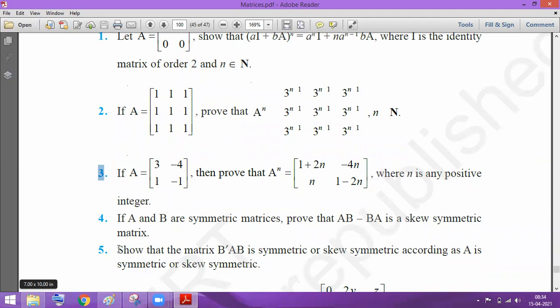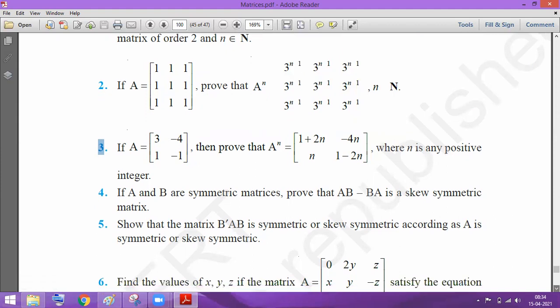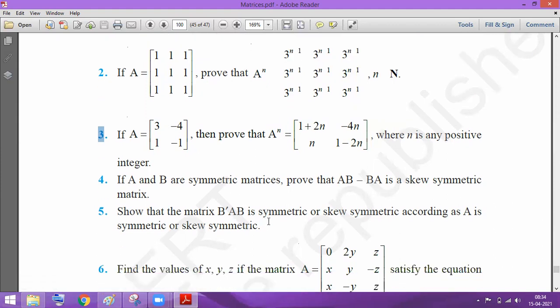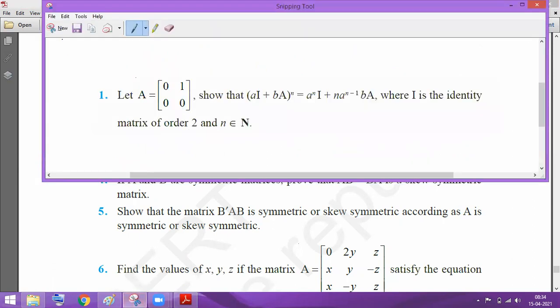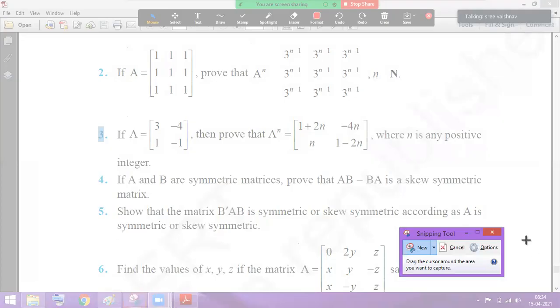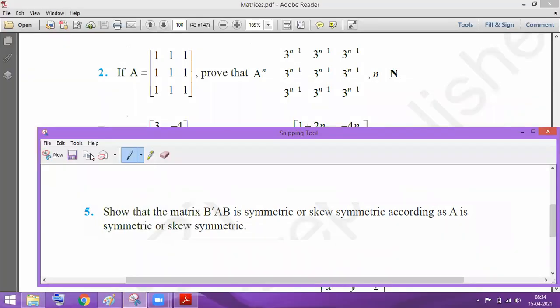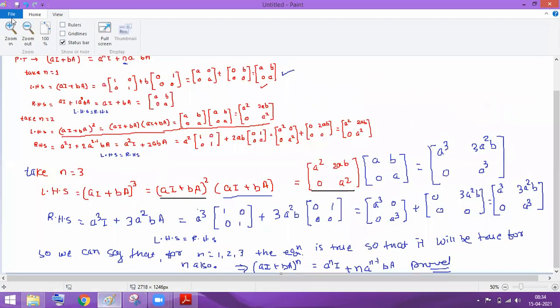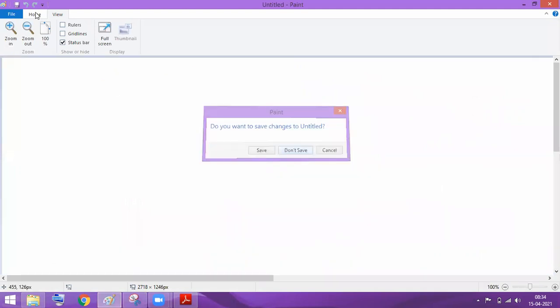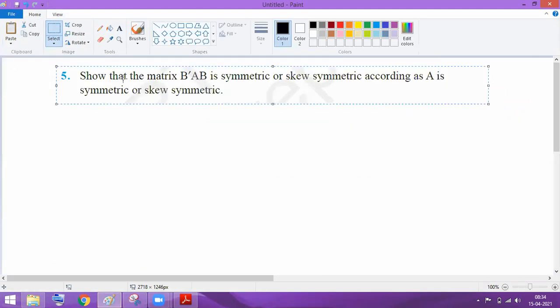Tell me quickly, between question number 4 and 5, which question seems tougher to you? The 5 is also here. It is given. No, the 5. Let me know, guys. Is 5 harder? Okay, 5. Okay, now what is the question?